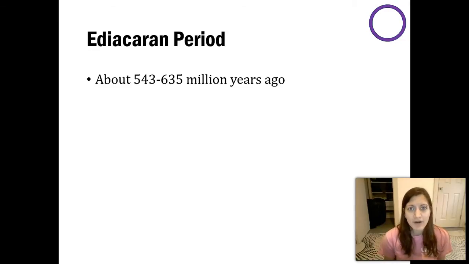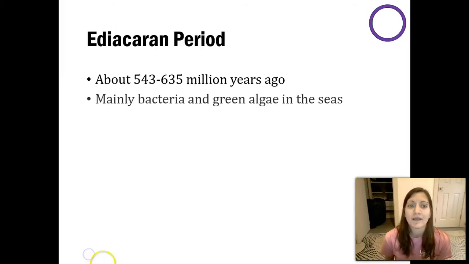But when we're talking about our animals, they arose in the Ediacaran period. This time period was about 540 to 630 million years ago. Obviously that sounds like a very long time ago, but again, keep in mind the age of the Earth being around 4.6 billion years.